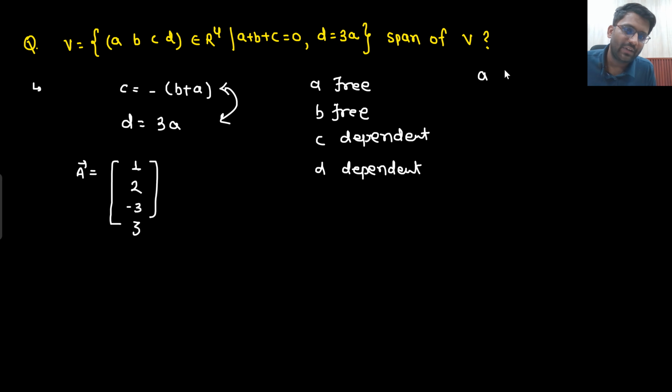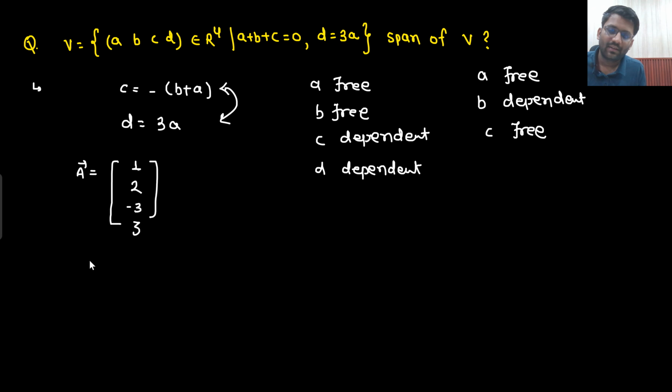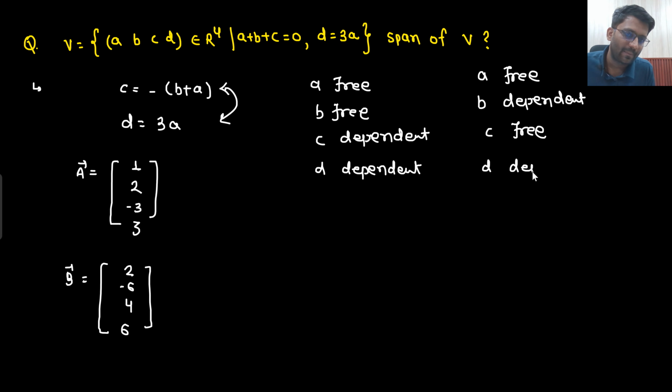Now if someone says that a is free and c is also free, then b will be dependent, right? If I take another vector, where a is 2 and c is 4, then a plus b plus c has to equal 0. That means the addition of all of them has to be 0, so b has to be minus 6, right? And what will be d? d will be 3 times a, so it will be 6. So if a is free and c is free, then b is dependent and d is surely dependent.